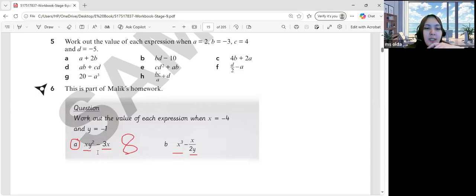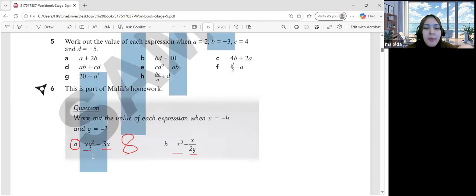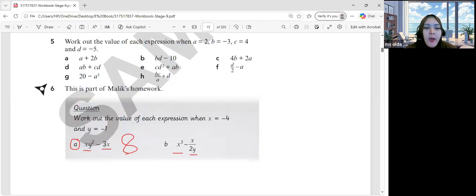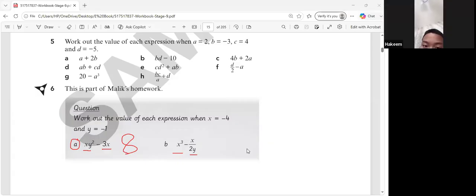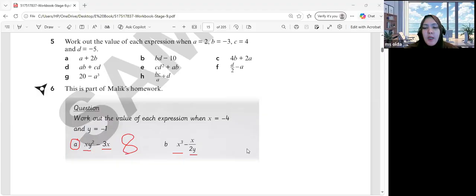Okay, can you explain a bit, Hakim, the order of operations? I mean, when you substitute x and y, what do you do first on part A? Can you explain step by step what you do first to substitute? I mean the operation, what are you going to do first to get the answer equal to 8?